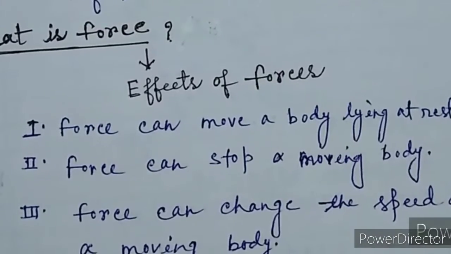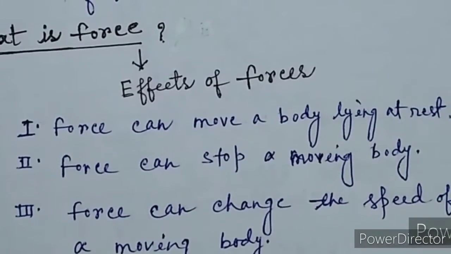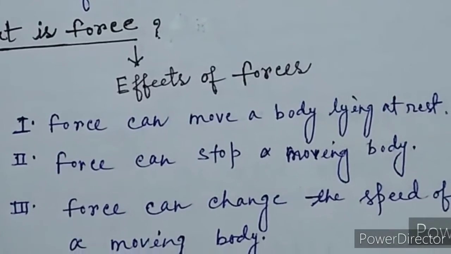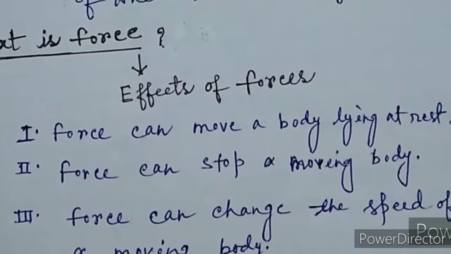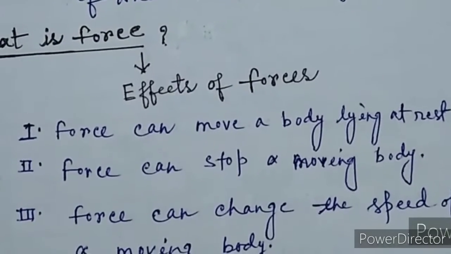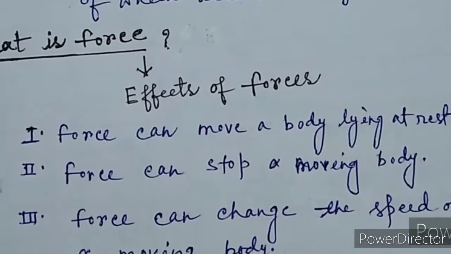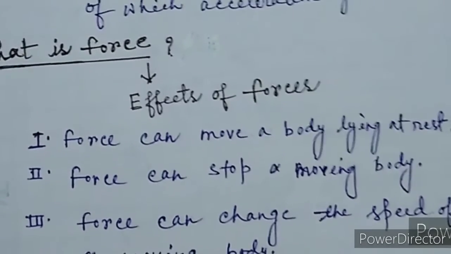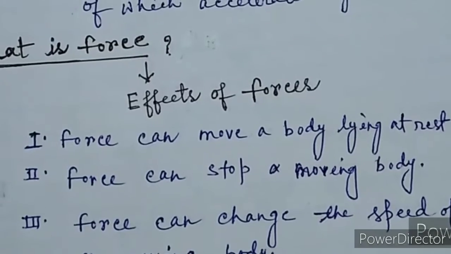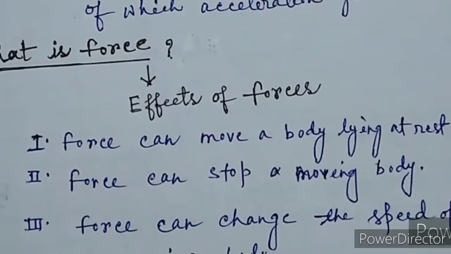Next, number 2. Force can stop a moving body. Suppose a body is in motion, coming at a speed, and somebody pushes it. Then it may come to rest, or its direction may also be changed.